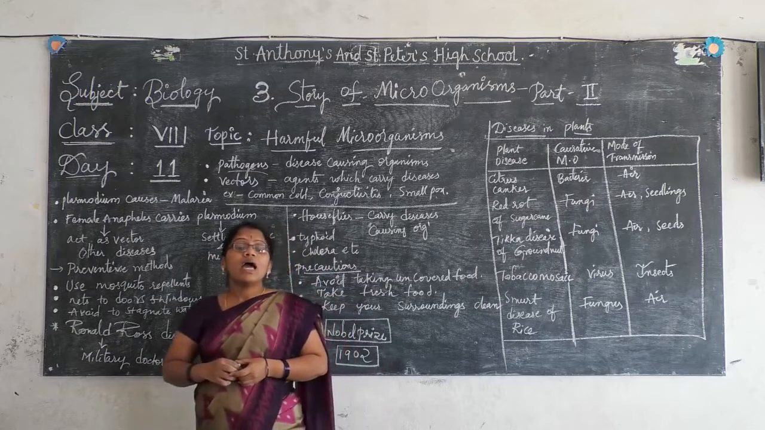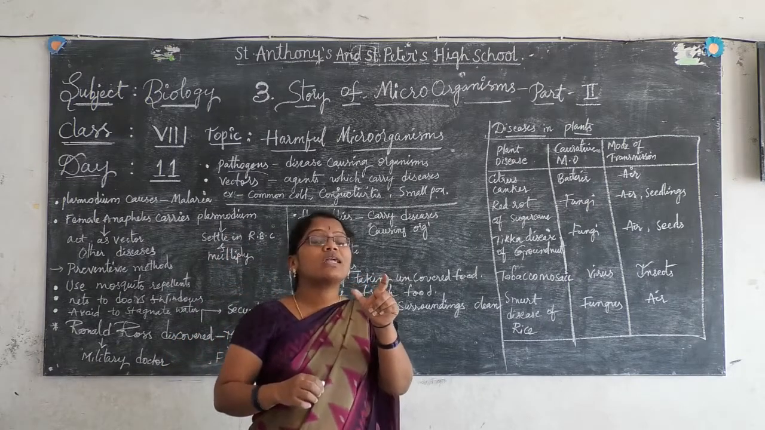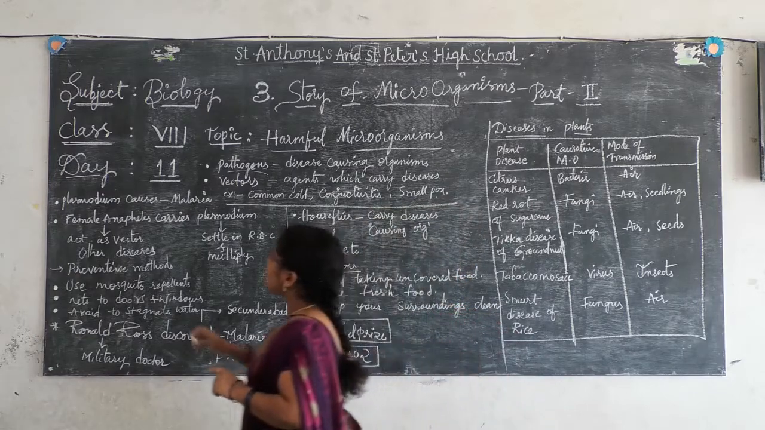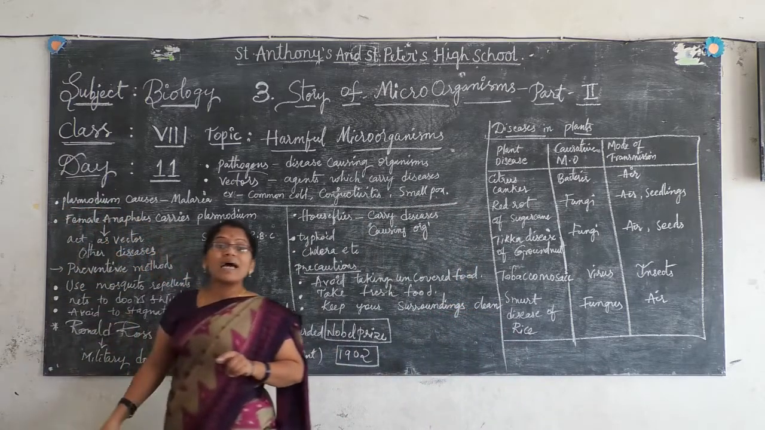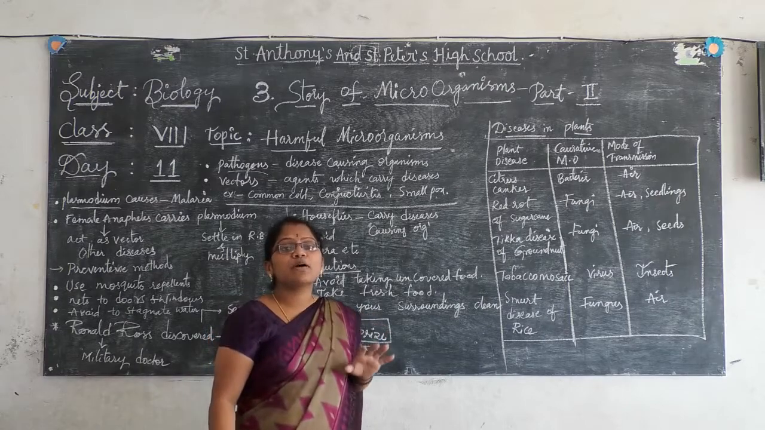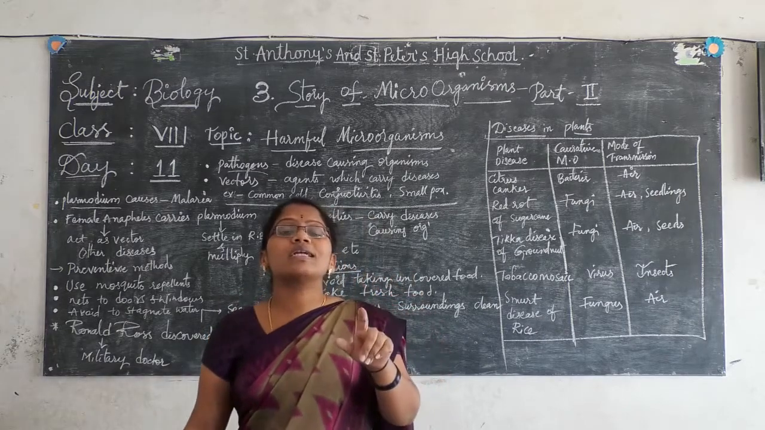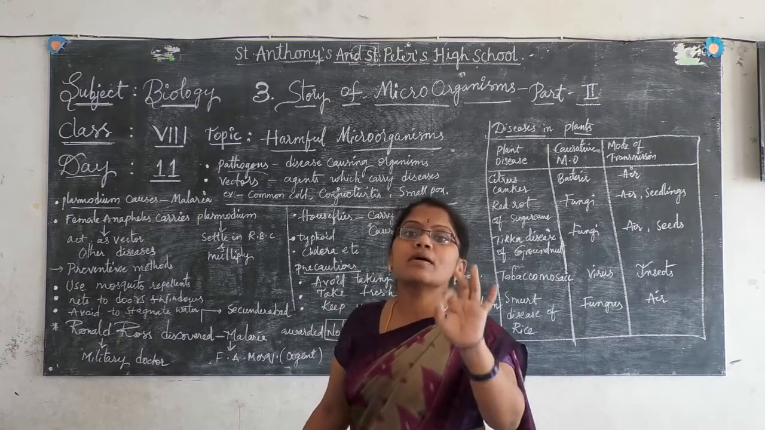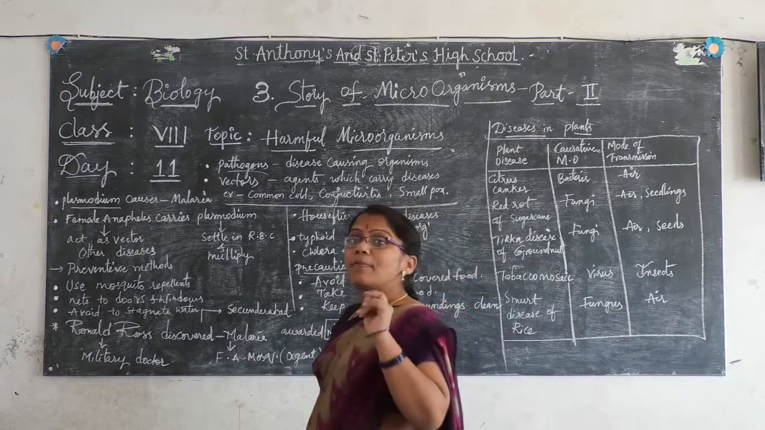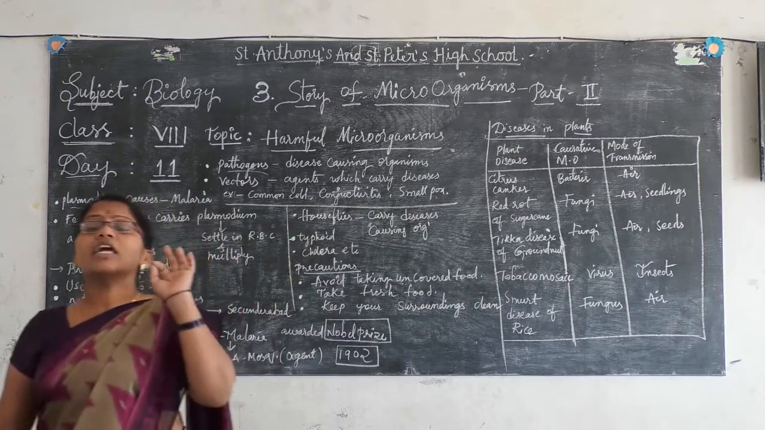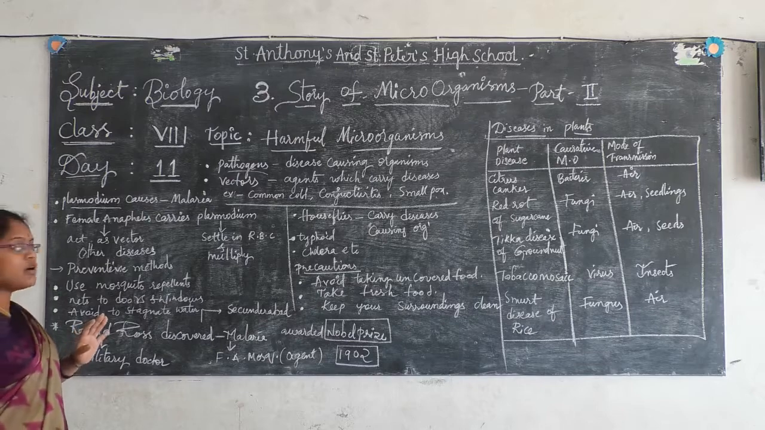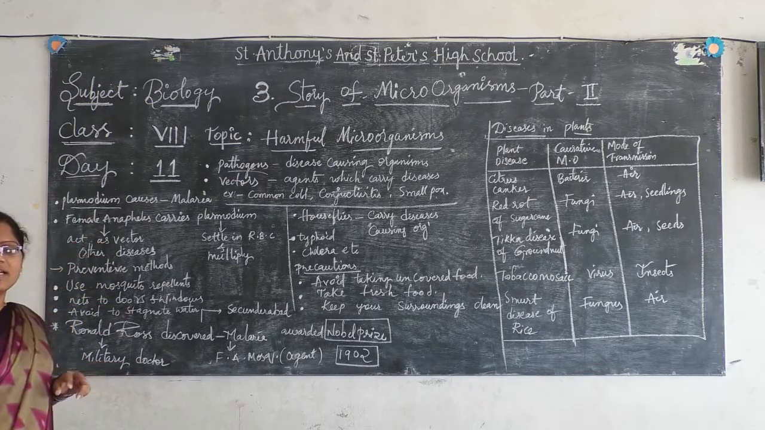Do you remember a group of microorganisms called protozoa? So here what I wrote is Plasmodium. Plasmodium belongs to the group of microorganisms called protozoa. That Plasmodium causes malaria. That Plasmodium is one type of parasite. What is meant by